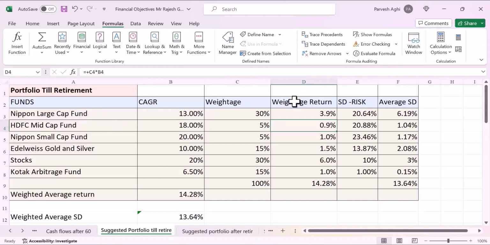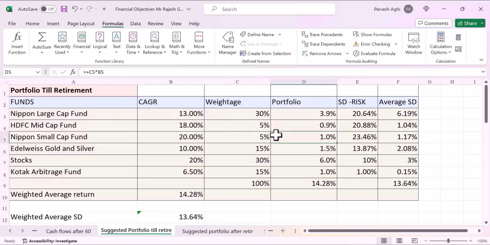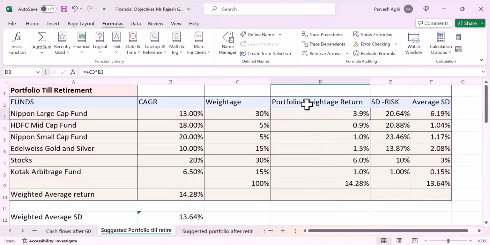So the weighted average return which he is going to get, a portfolio weighted average return. Sorry, I can just change this and make it portfolio. So let's come back to this. SDFC Mid Cap 18%, 5% will be the portfolio weightage. So he's going to get 0.9% with the standard deviation risk of 20.88 and with the average risk of 0.104.